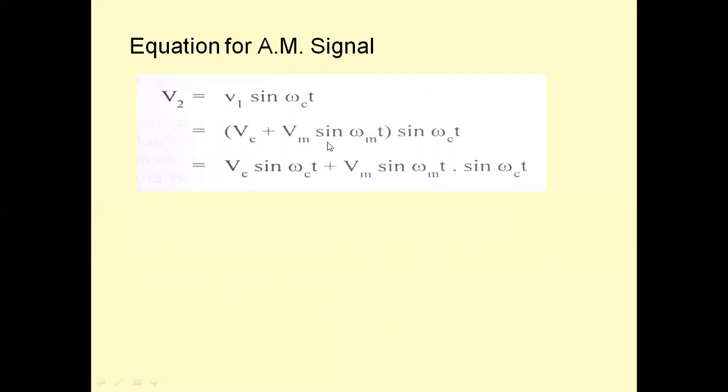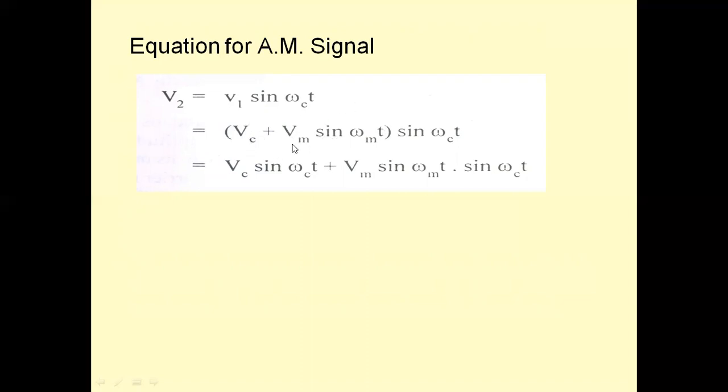The message signal is varying in amplitude with respect to time, that we call instantaneous amplitude. That instantaneous amplitude is added to the peak value of the carrier amplitude. We get the variations in the amplitude, and when it is multiplied by sin omega ct, we get the variations in the amplitude of the carrier cycles.